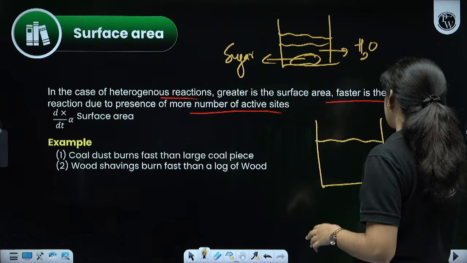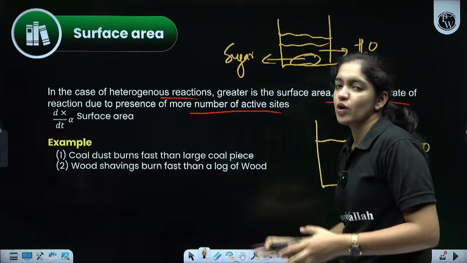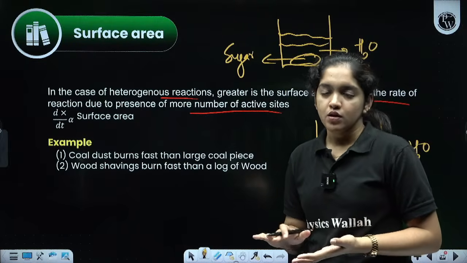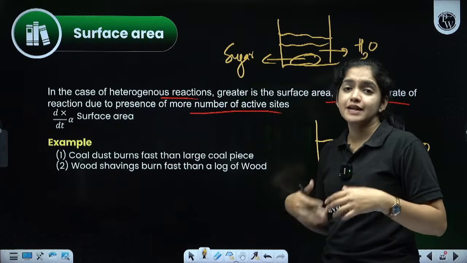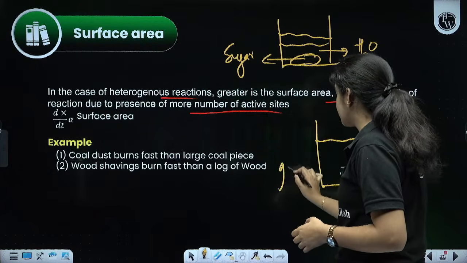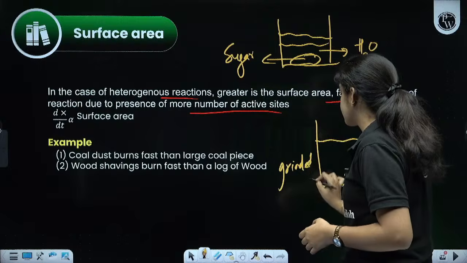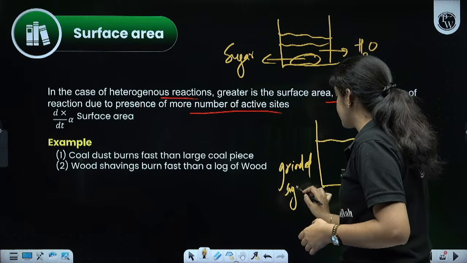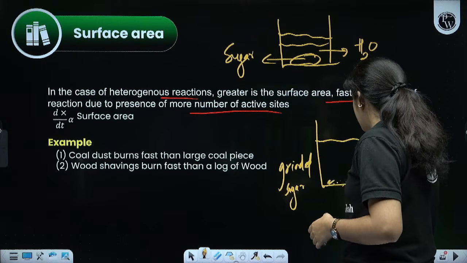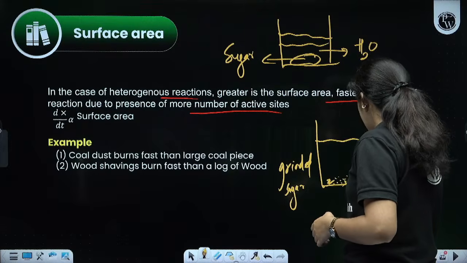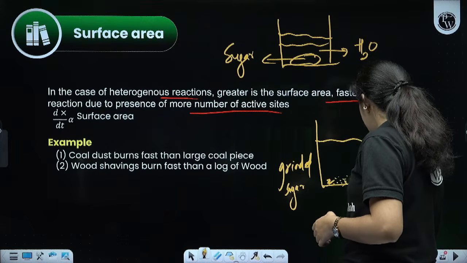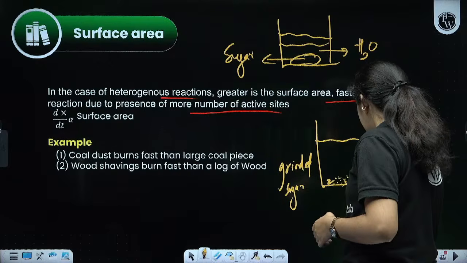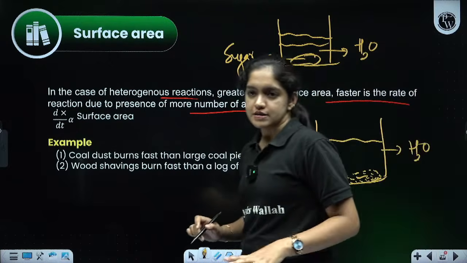In this beaker I'm going to add crushed sugar, completely ground sugar, in the form of white powder. So this white powder will be fully covering the bottom portion of the beaker. Everywhere it will be the white powder crystals.